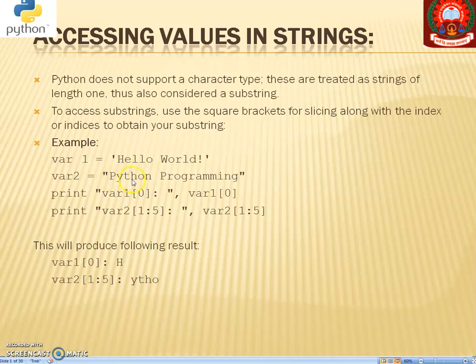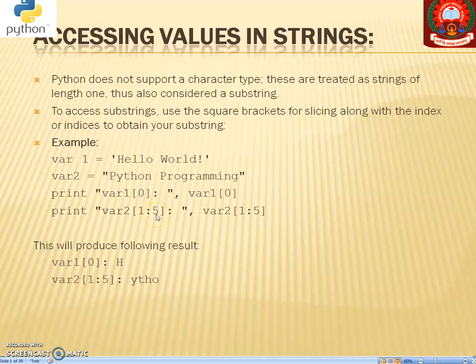So from this entire string Python programming, when you type 1:5 and access the value, that is var1[1:5], what will it print? It will print ython, sorry, ytho, means 1 2 3 4. Sorry, I made one mistake here.